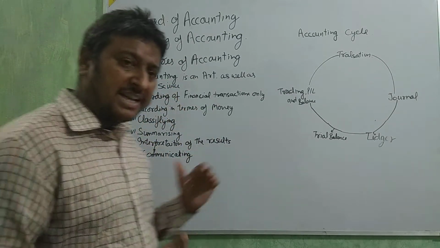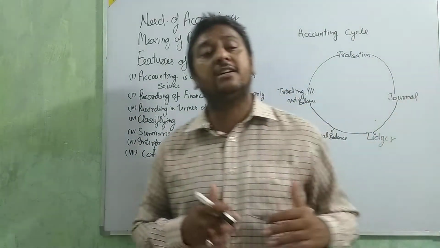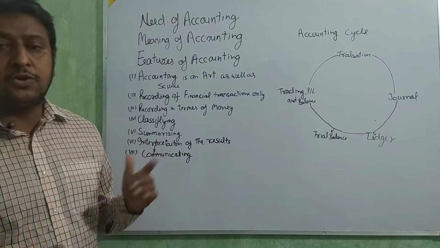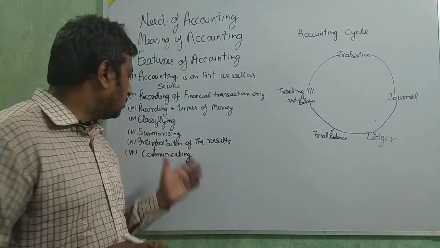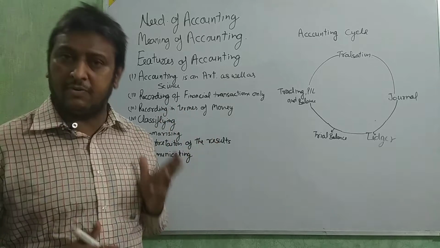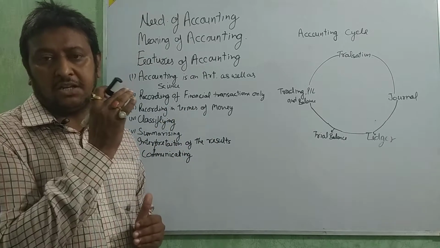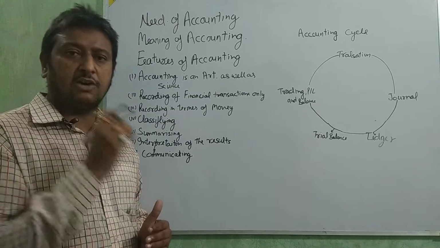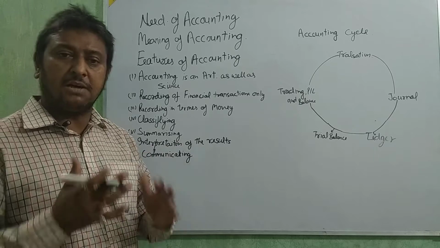We are going to present like 1,000, 10,000, 1 lakh, 2 lakh, 3 lakh, 4 lakh. We are not going to present like 1 unit, 2 unit, 1 kg, 2 kg, 8 kg, 9 kg. Not like that. We are going to present in terms of money only. It means presentation in terms of money: 1,000, 3,000, 5,000, 8,000, 9,000. In terms of money only.